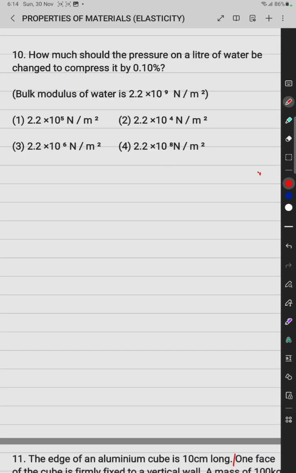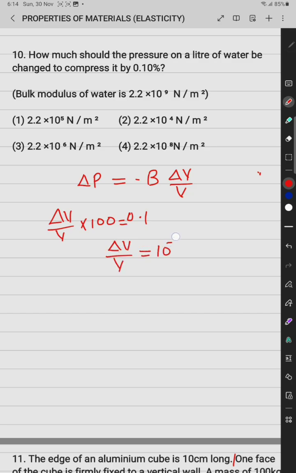Pressure is required for the 1 liter of water to be changed to compress it by 0.1%. Then we know the required pressure is equal to delta V by V multiplied by the bulk modulus of elasticity. Here the change in percentage in the volume is equal to 0.1, therefore the volumetric strain is equal to 10 raised to power minus 3.